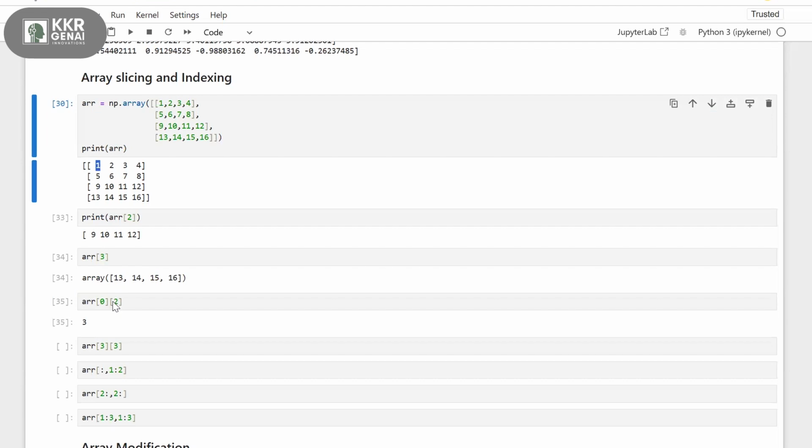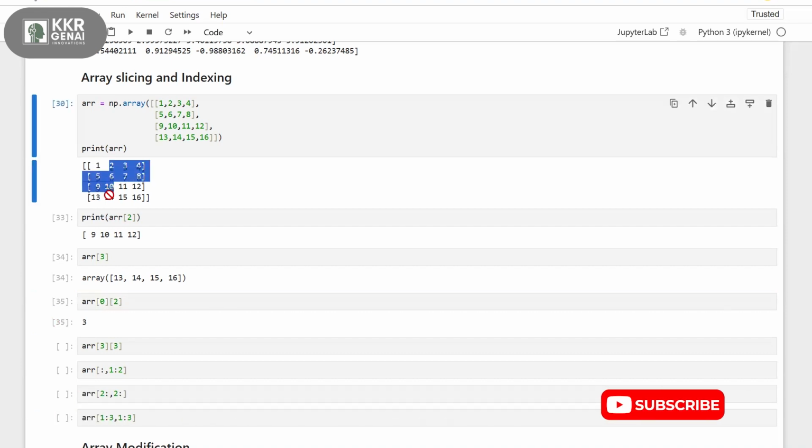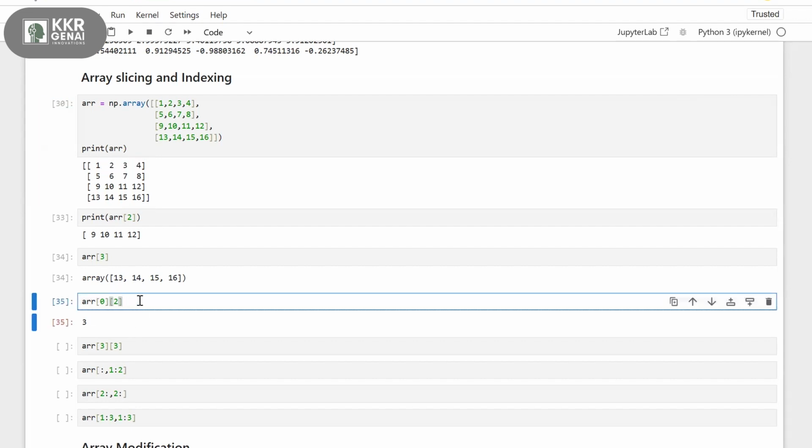So if I am giving the number here as 2, then it is going to this third column. Here this is 0, the second column's index number is 1, and the third column index is 2. So it goes to the third column and the first row. So this is my first row, 1, 2, 3, 4, and the third column. What is this? Number 3. So I'm getting the output as 3. Array of 0 comma 2, output is 3.